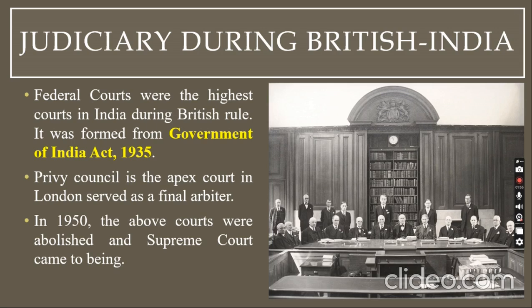But if you wanted to go further for an appeal, you could also go to the privy council, which is what you can see in the picture. That's the privy council, which is in London, and that's the final appeal that you can go to. That's considered to be the apex court during the British time.